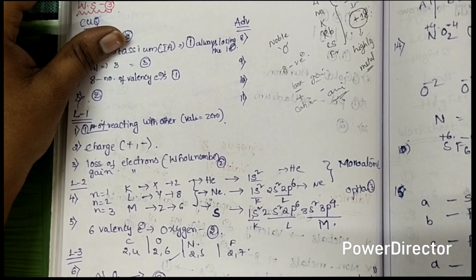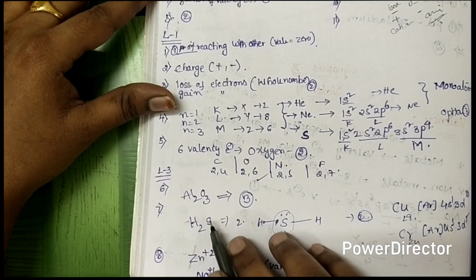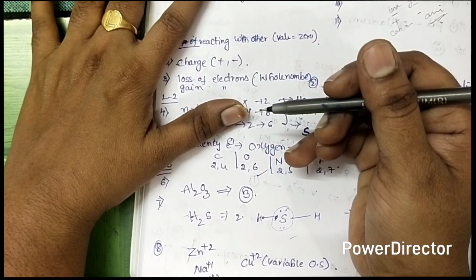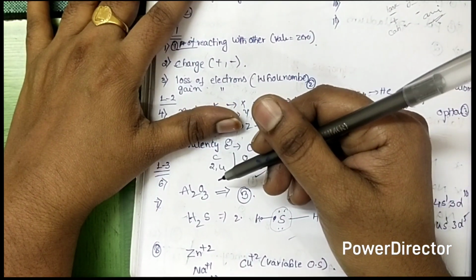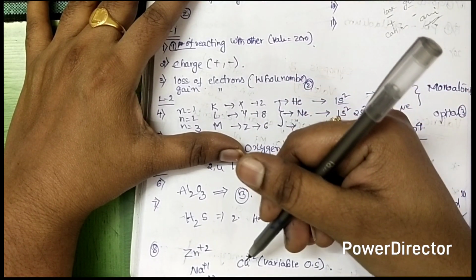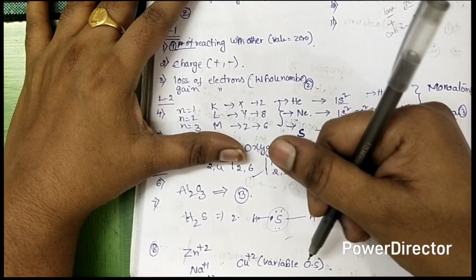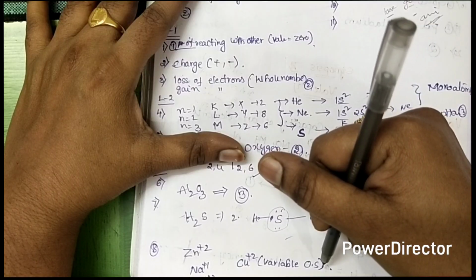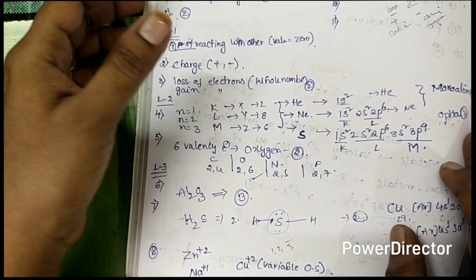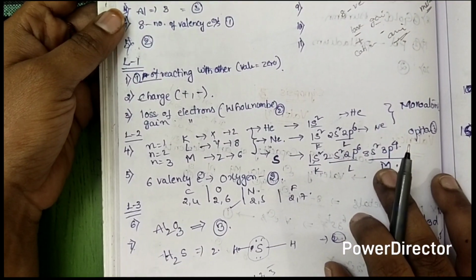Next one is Al2O3. In Al2O3, as an example, the aluminum valency is 3 and the oxygen valency is 2. Zn plus 2, Na plus, Cu plus 2 have variable oxidation states like 1, 2, or 3. Okay, have you understood? This is valency.